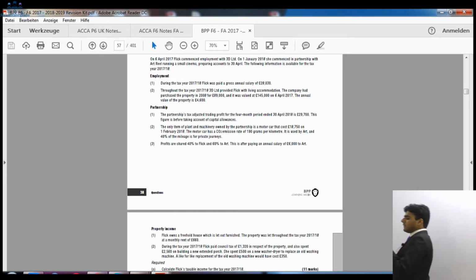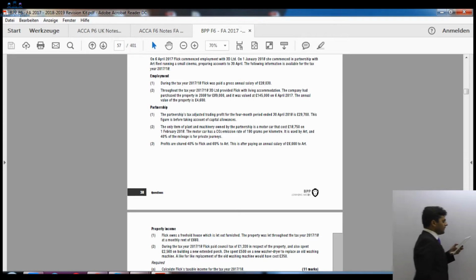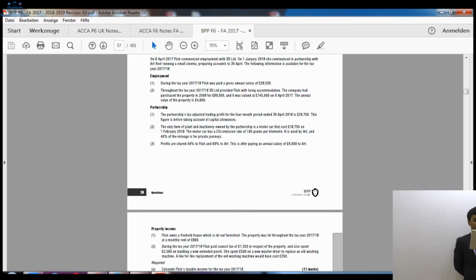After that, the partnership information is given. Partnership's tax adjusted trading profit for the 4 months period ending on 30th of April 2018 is £29,700. This figure is before taking account of capital allowances. All right, so that is the tax adjusted profit. However, we have not deducted capital allowances yet, so we have to deduct the capital allowances.